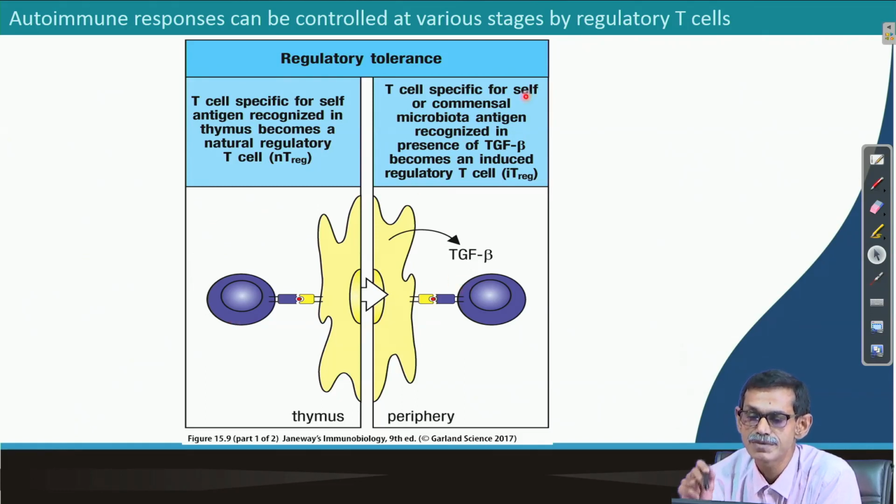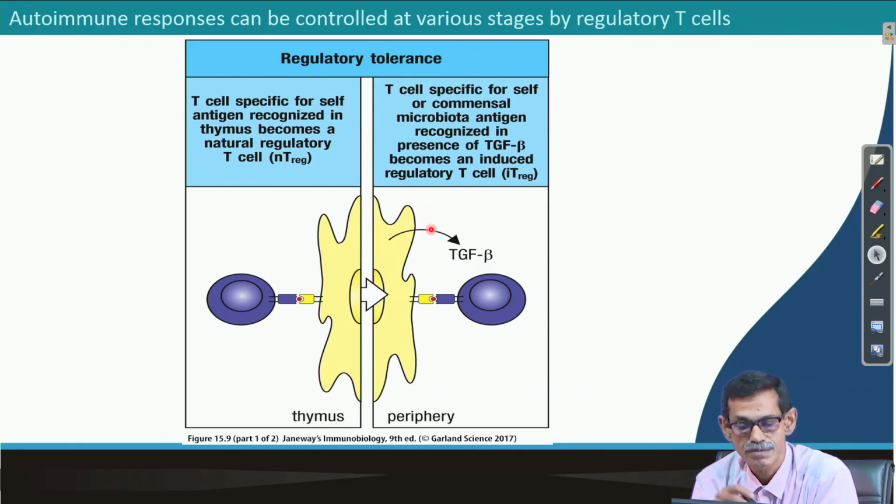If a T cell is specific to a self protein or to commensal microbiota, which is present in our alimentary canal and other parts of the body and is helpful, and it is interacting with that protein, that means it is not supposed to do so. But by any chance, if this T cell is somehow released from the thymus to peripheral blood and interacts with the same or a similar protein there, the antigen presenting cell also produces TGF beta, which makes them T regulatory cells.